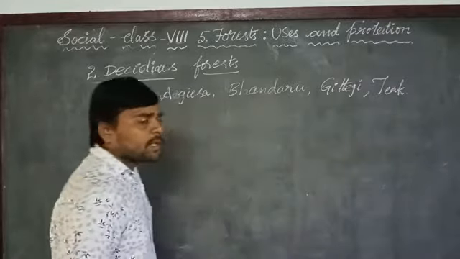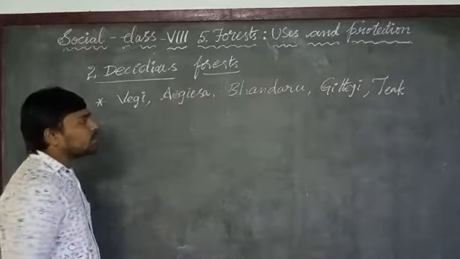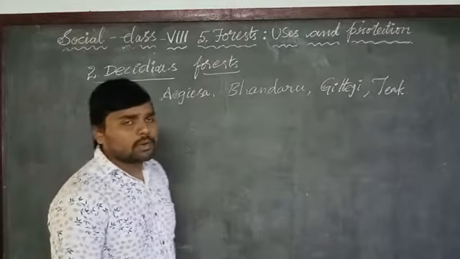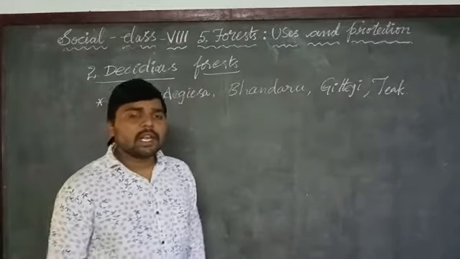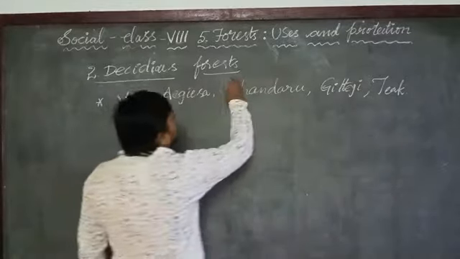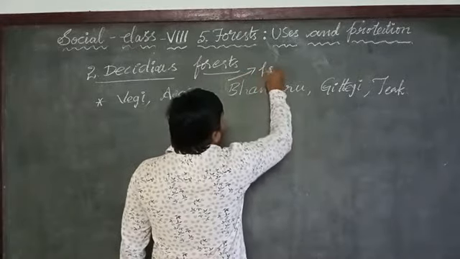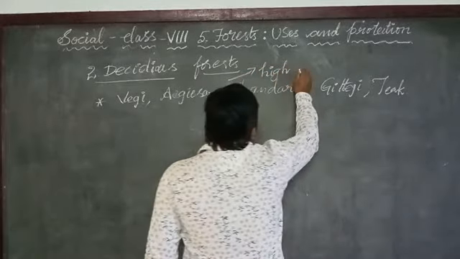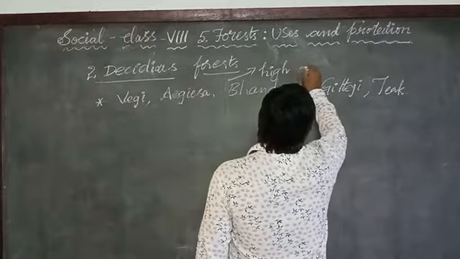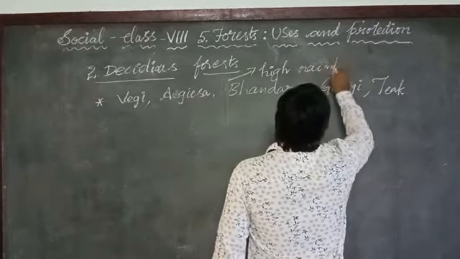These are the different kinds of trees that grow in the areas which have very high rainfall during some months.